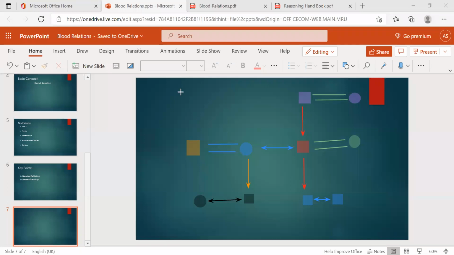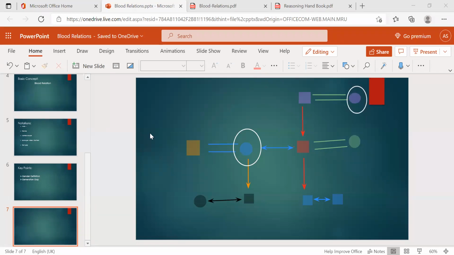How many married couples are there in this family in total? How many married couples? For this, I'll just mark that one thing. Sorry. For this person, how is he related to this person?